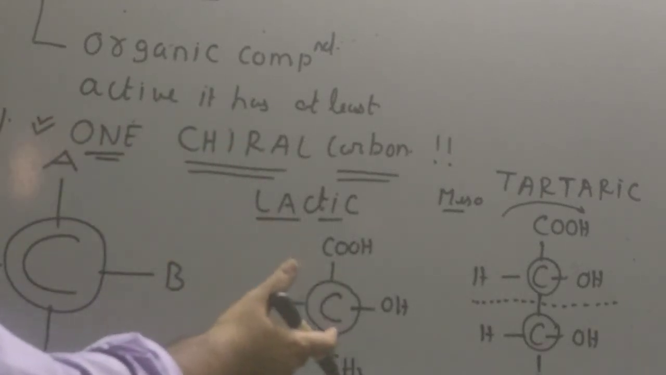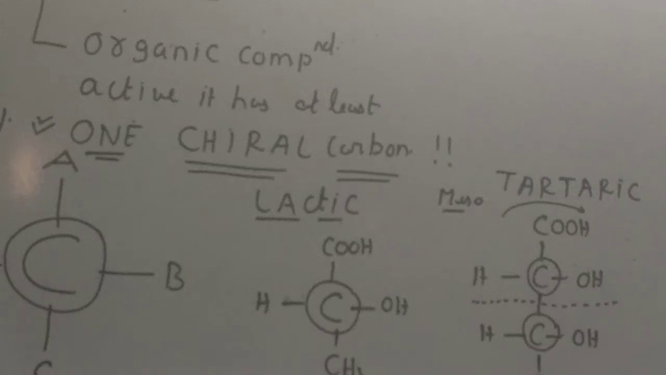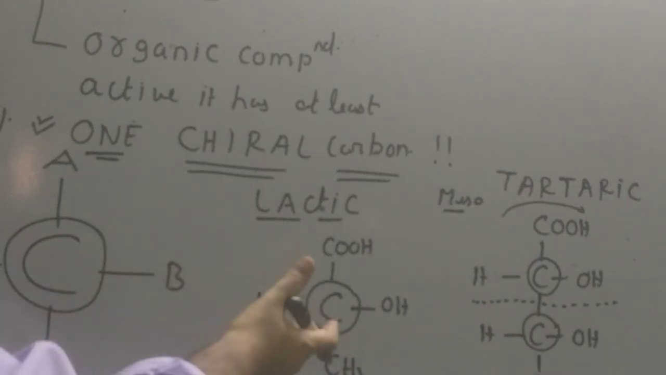And since it is an optically active compound, what will it do? When you pass polarized light, this form of lactic acid will rotate the polarized light either towards right or towards left. It may be dextro, it may be levo. We cannot see the structure and find out whether it is dextro or levo. That we have to find out experimentally.